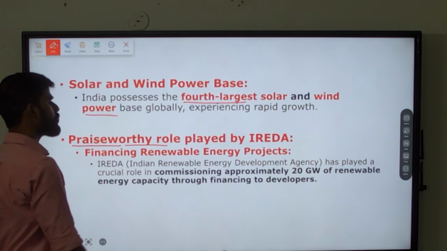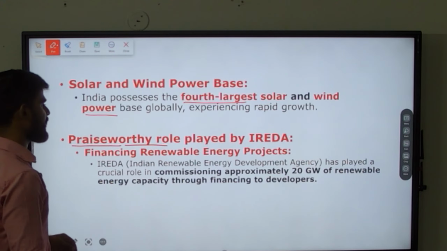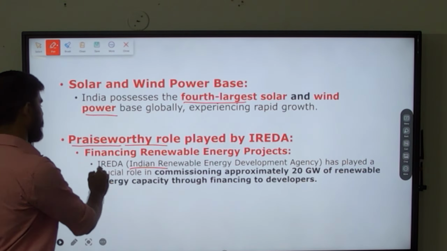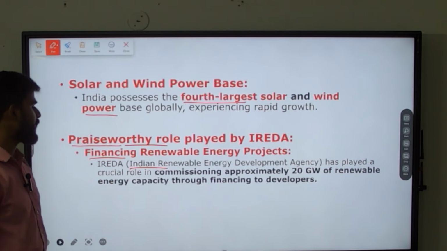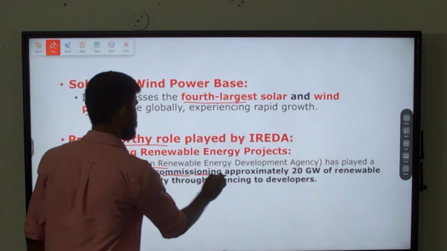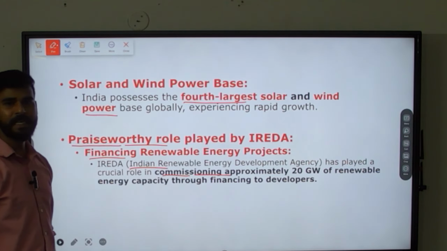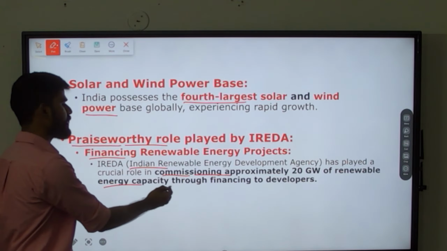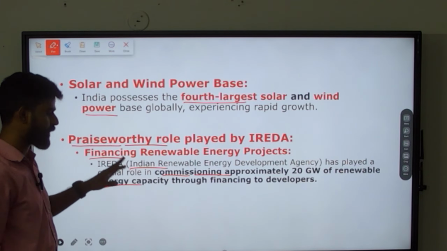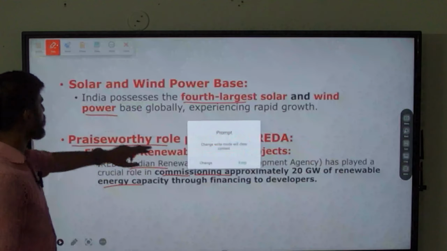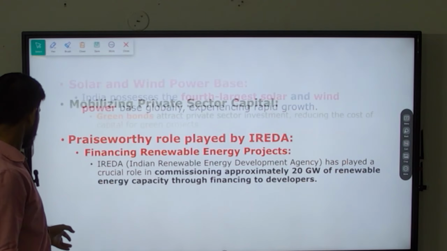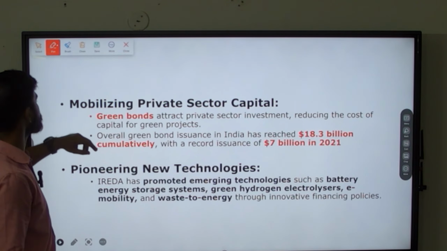Next, they are also praising the role played by IREDA. What is IREDA? Indian Renewable Energy Development Agency. This agency is involved in financing renewable energy projects, and how much have they achieved? They have commissioned approximately 20 gigawatt of renewable energy capacity through financing to developers. So this is done by IREDA, this particular agency, which is important. A question based on this agency was asked in UPSC prelims previously.